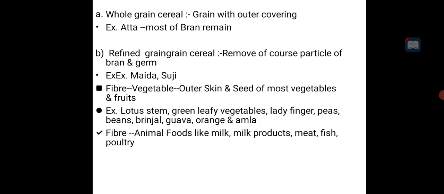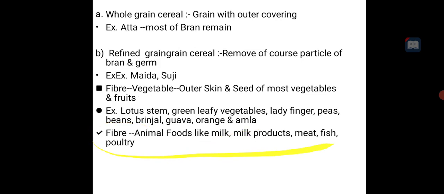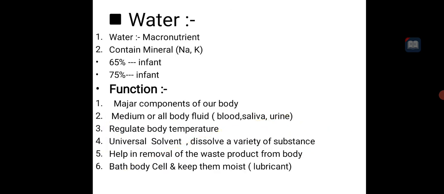For example lotus stem, green leafy vegetables, ladyfinger, peas, beans, brinjal, guava, and amla. These are examples of fiber rich fruits and vegetables. Then animal food like milk products, meat, fish, poultry do not contain fiber. They do not contain fiber. These all do not contain fiber.